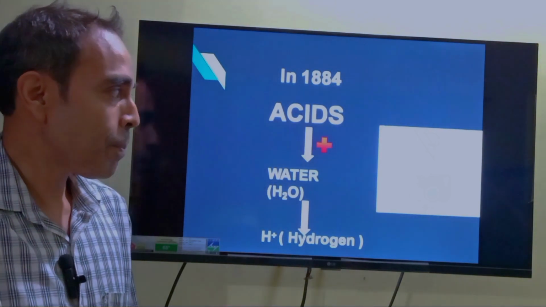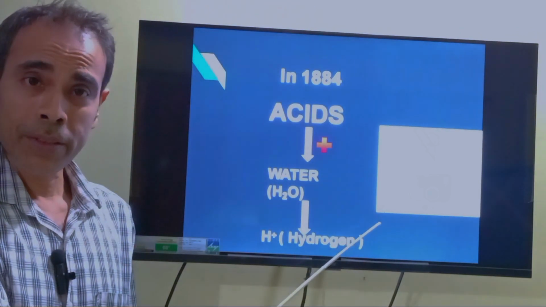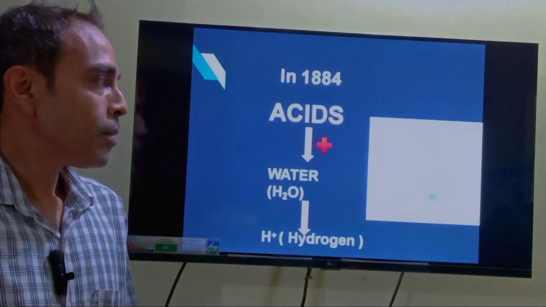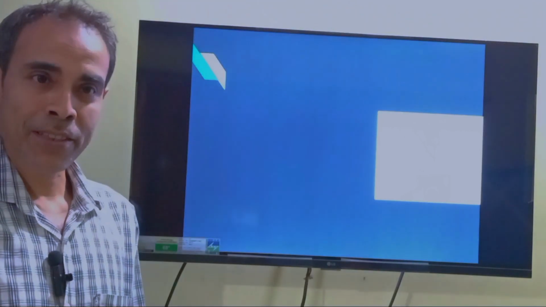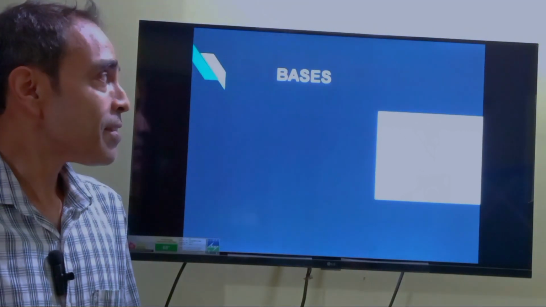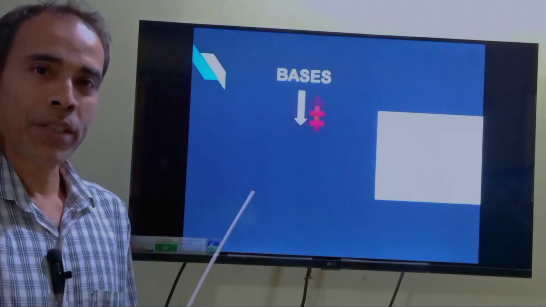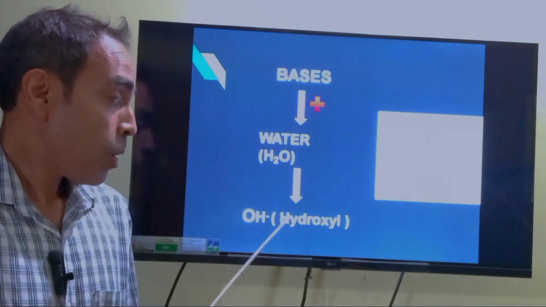As you see from this example, hydrochloric acid, when it is given into water, forms hydronium ion and a chloride ion. Similarly, he defined bases as substances which, when they react with water, give rise to hydroxyl ion.